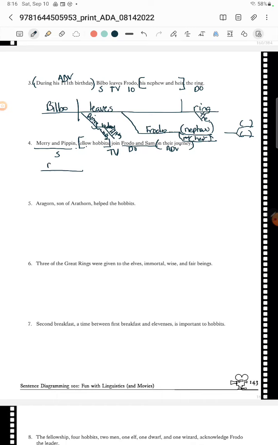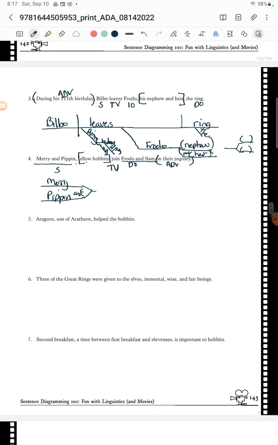Okay. Let me see if I can get the spacing on this one. So we've got Merry and Pippin. And little rocket ship there. And, oh, see, look, I messed it up already. There we go. They are hobbits. They are fellow hobbits. And then they join.